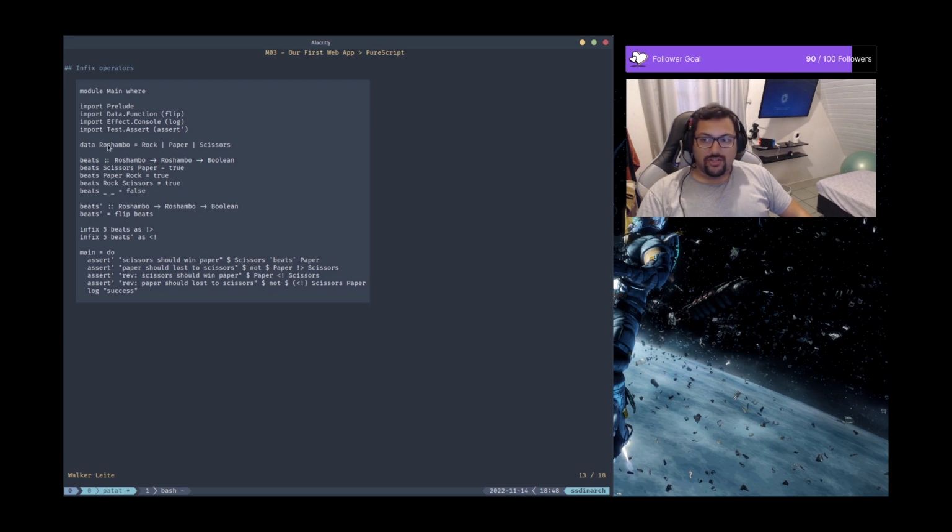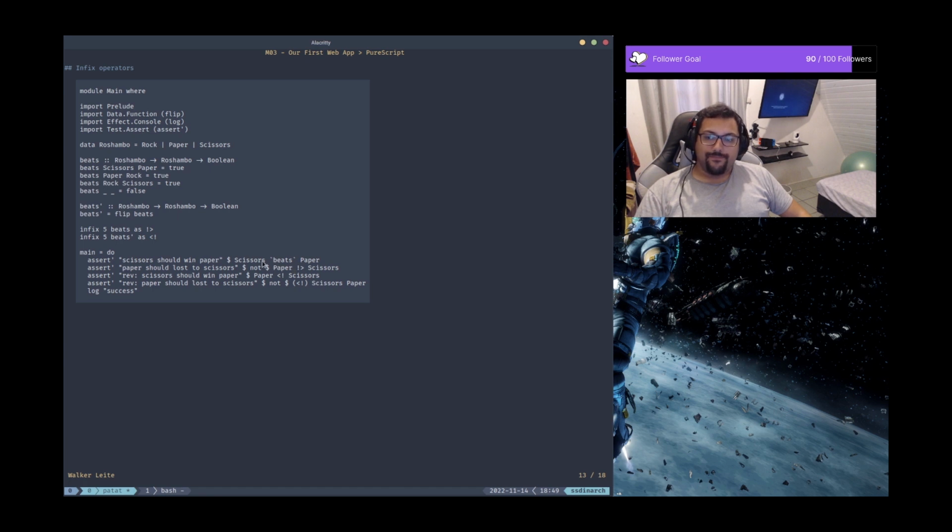Those are Rochambeau values. And this is under this special operator here. For PureScript, it basically means that we are just calling this function beats the same way we call an infix operator.